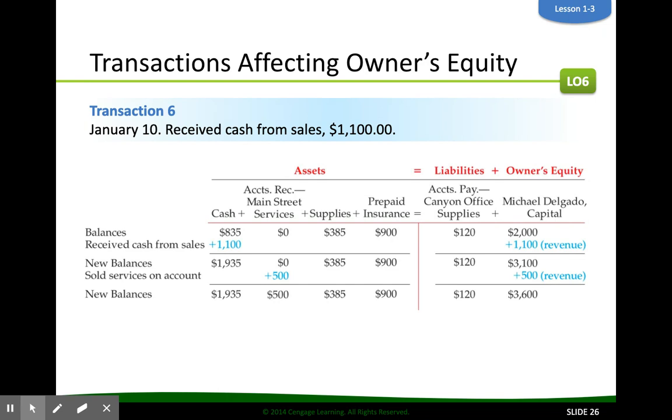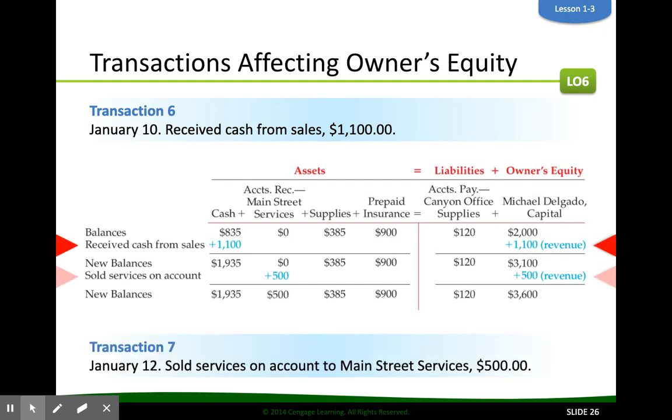So cash and revenue. Received cash, so that increases by $1,100, just like if we get a check for our birthday, put cash in our savings account, the value of cash goes up in our savings account. Anytime we have sales, also known as revenue, that increases the value of our account. So $1,100 in this case.